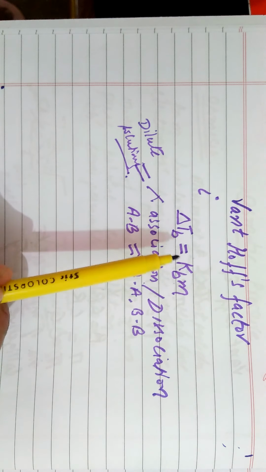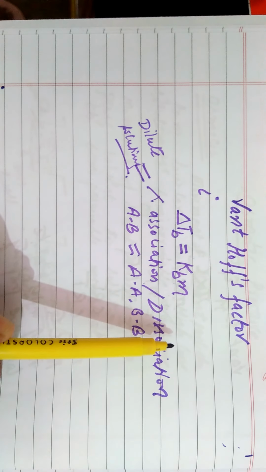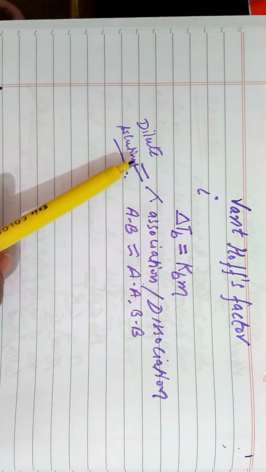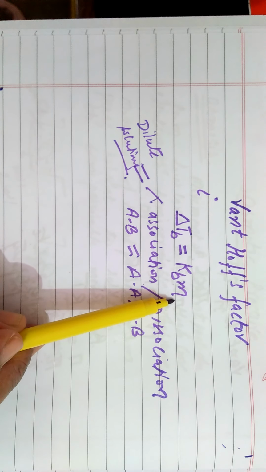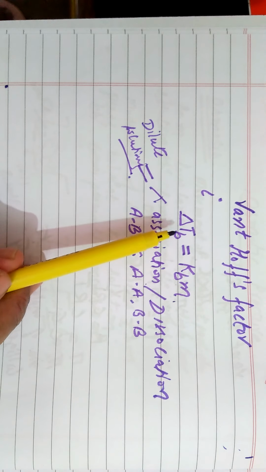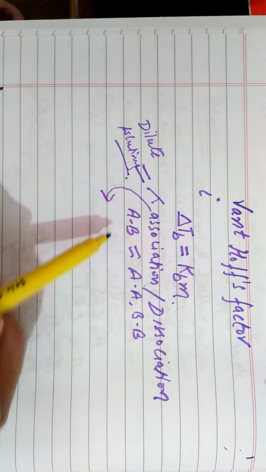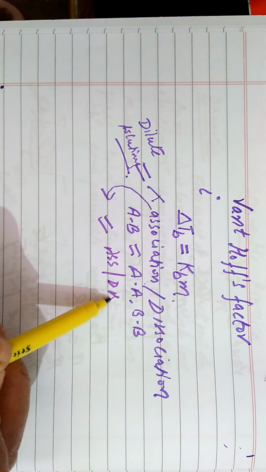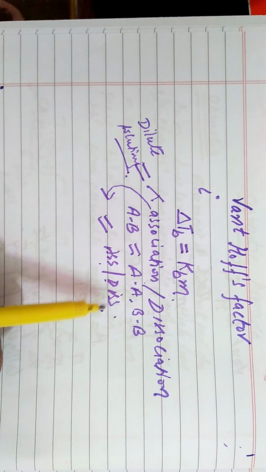For example, delta TB, that is elevation in boiling point, was equal to KBm. Now, what happens if the compound taken undergoes association or dissociation, as with an electrolyte?